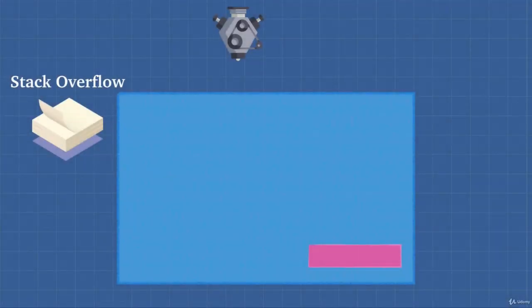Welcome back. Let's try something fun. What happens if we keep calling functions nested inside of each other over and over and over? We saw in the previous video with the calculate function, if you call calculate line 10, then line 11, then line 13, this stack is going to get pushed on and then popped off, pushed on and then popped off.